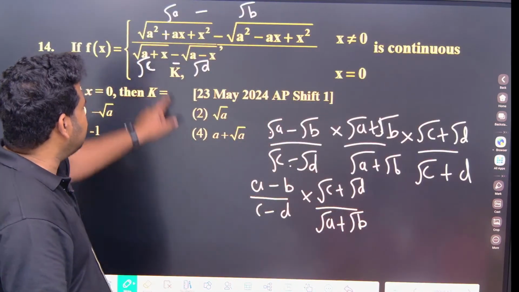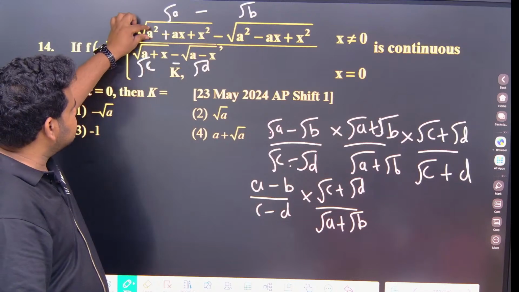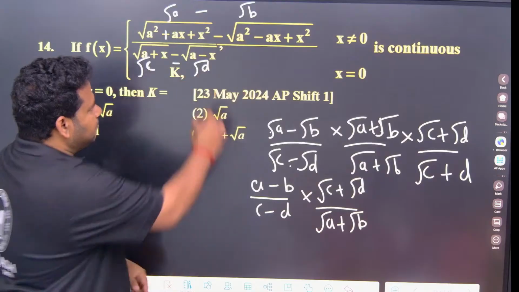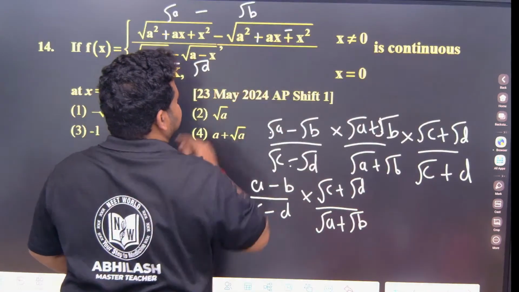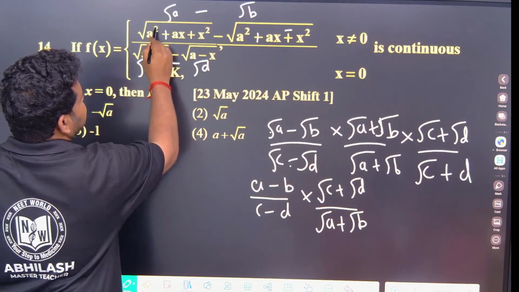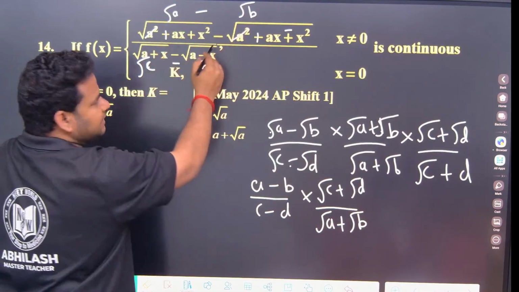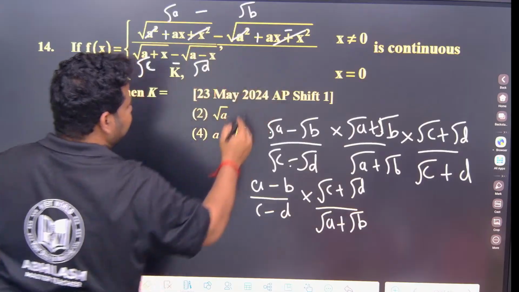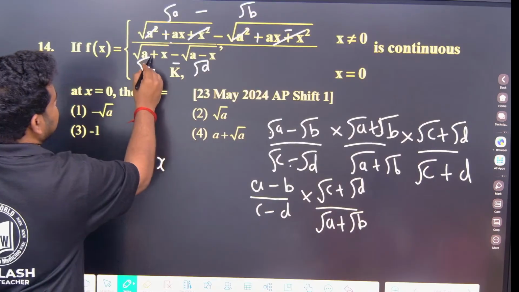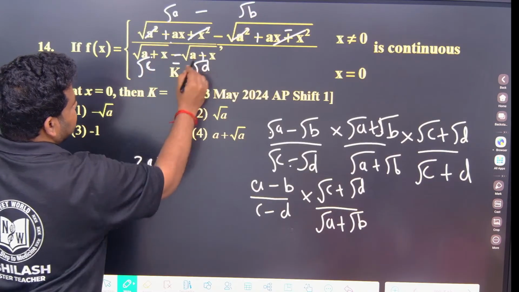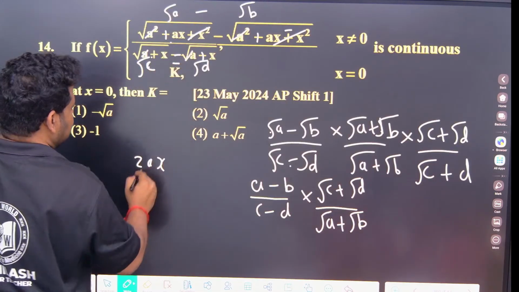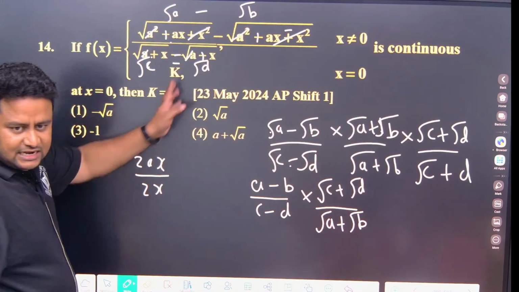A minus b means what? See here, a minus b means this is ax square plus ax minus x square minus ax minus a square minus a square plus ax minus x square. So what I can do? A square minus a square cancel. I am doing directly here. X square cancel. I am left with ax plus ax is 2ax. C minus d means a plus x minus a plus x. Plus a minus a cancel. I will be having 2x. Understood? Directly I am doing here.